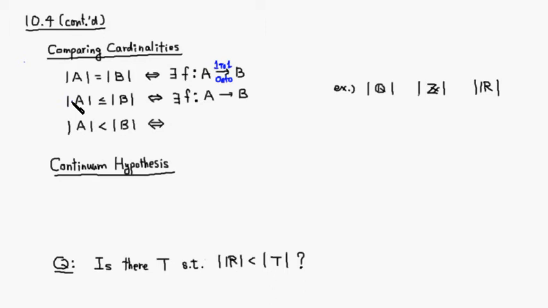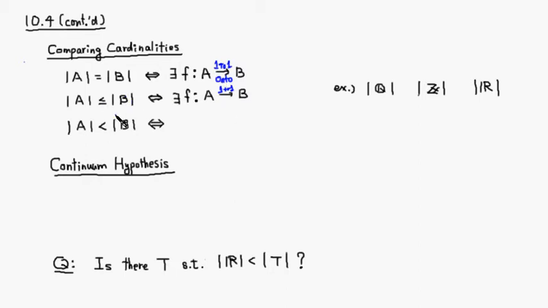We say the cardinality of A is less than or equal to the cardinality of B if there's a function that is one-to-one from A to B. It doesn't have to be onto, it just has to be one-to-one. So if there's an injective function from A to B, we say the cardinality of A is less than or equal to the cardinality of B.